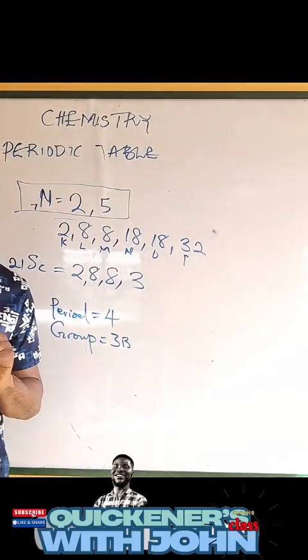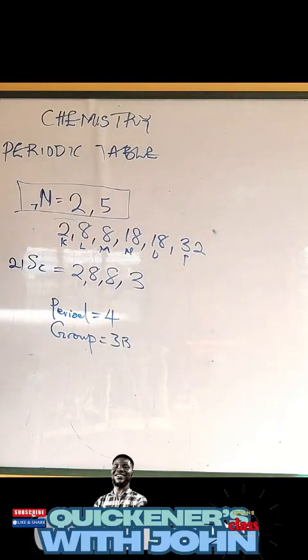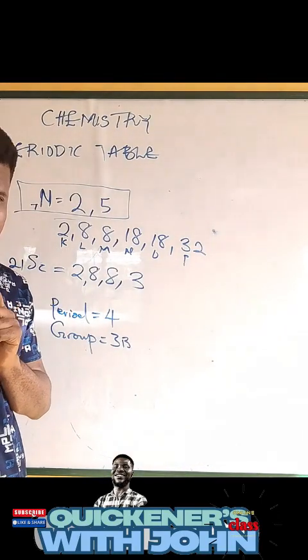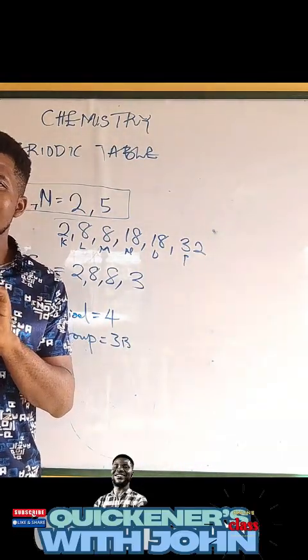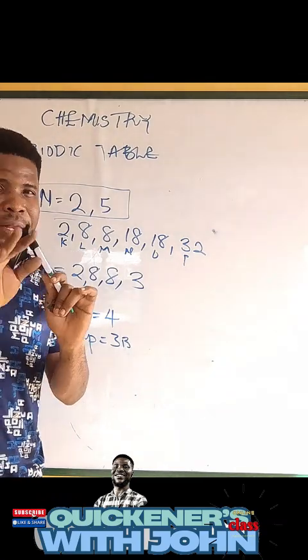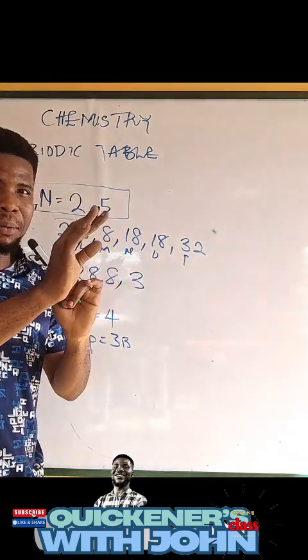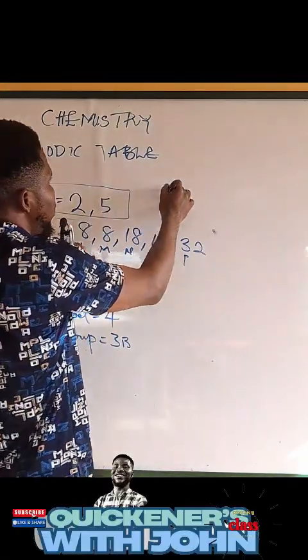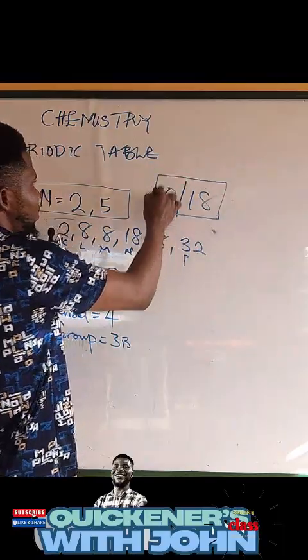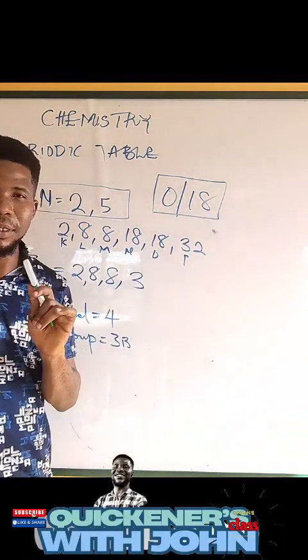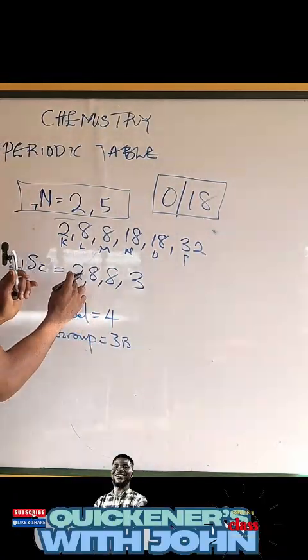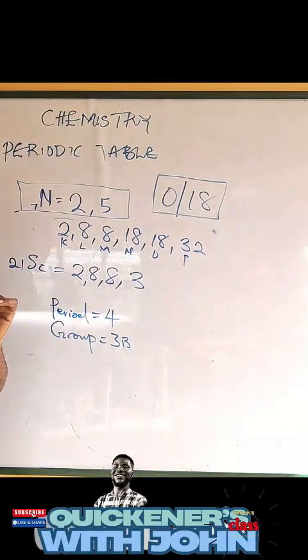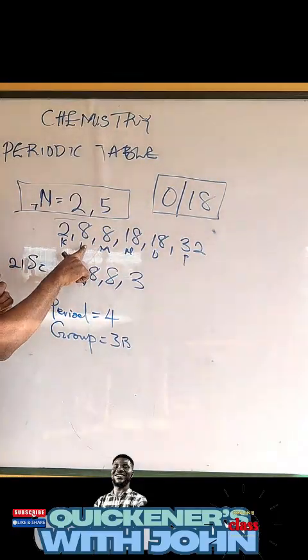Now, this is where the thing gets interesting. Remember, I told you we have 18 groups, right? Good. Before the 18 groups, we used to have 8 groups, which is 1A, 2A, 3A, and so on to 0. Are you getting me? Remember, group 0 or group 18, they are both the same. Are you with me? Group 0 or 18 is the group for those atoms that have complete energy levels. The one that has this complete is in group 18.